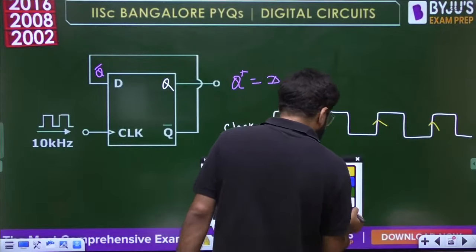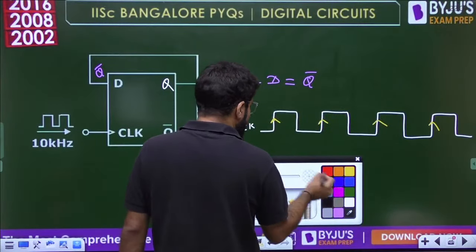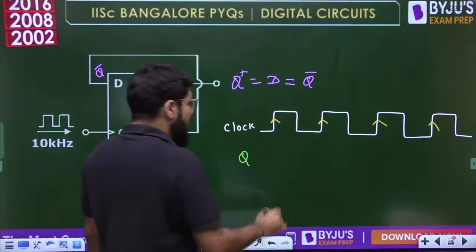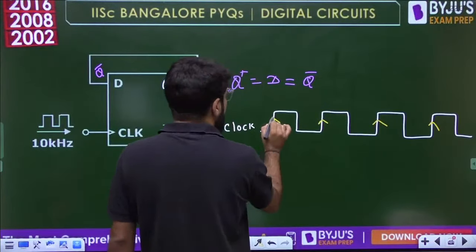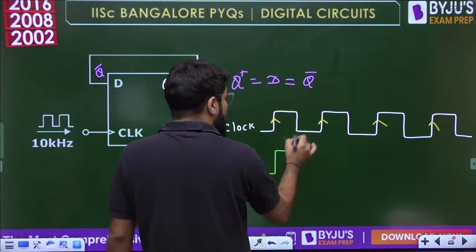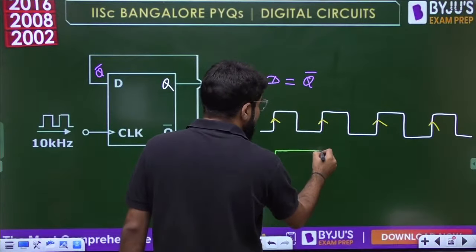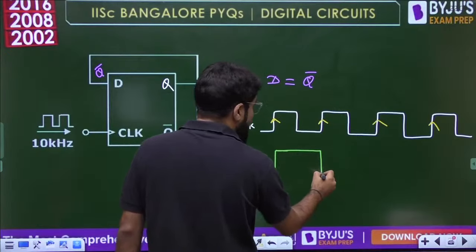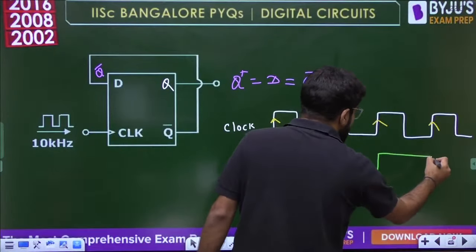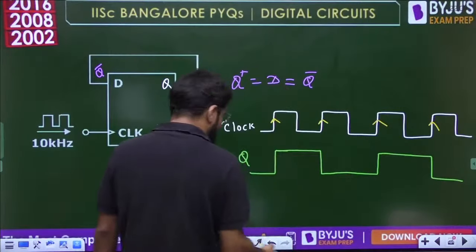Okay, and let's assume Q is initially 0, no harm in that. If it is initially 0, at the positive edge of the clock it will toggle, 0 will become 1. Then it will again toggle, but at the next edge. Toggle means now it becomes 0. At the next edge it will again toggle, becomes 1. At the next edge it again toggles, it becomes 0. So this is also a periodic waveform.